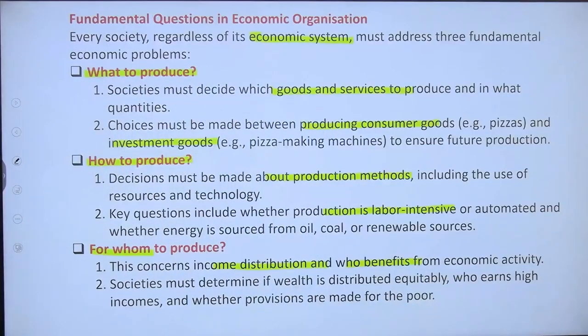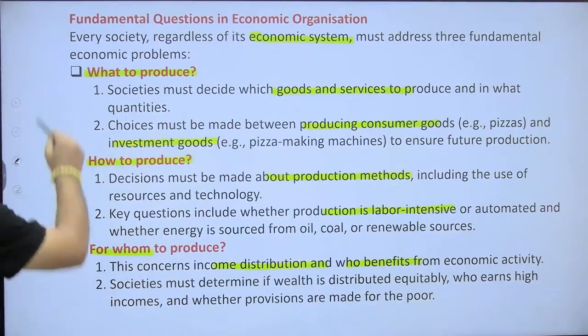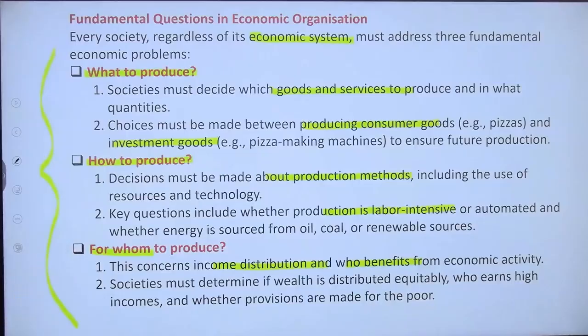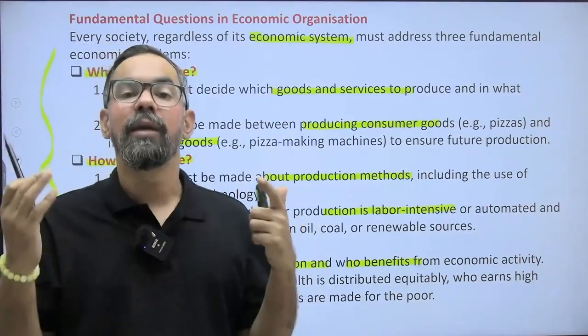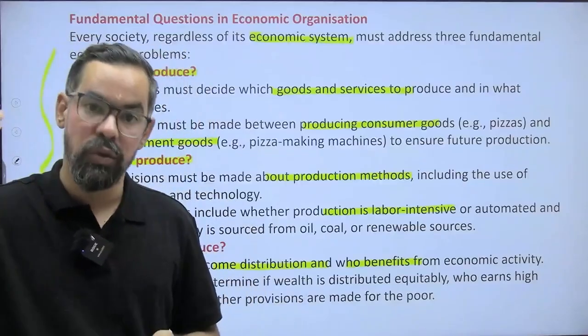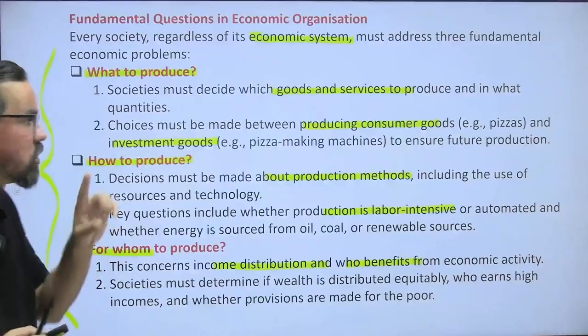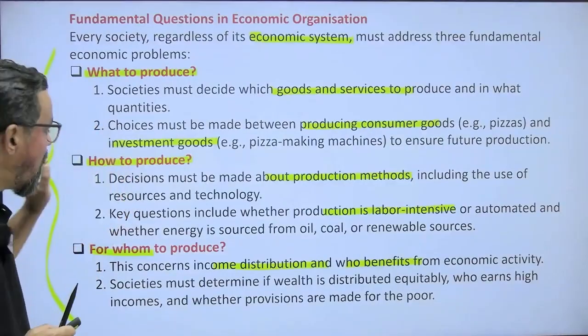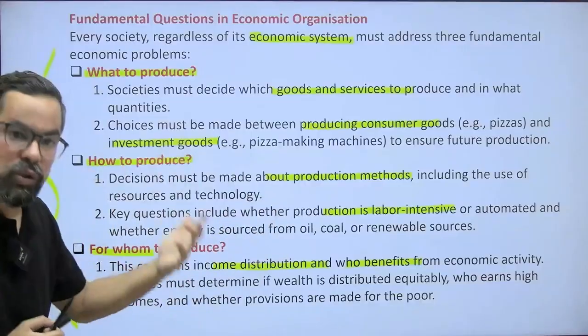Societies must determine if wealth is distributed equitably, who earns high incomes, and whether provisions are made for the poorer sections or not. So whenever the government of a particular economy comes up with a plan for how they are going to use resources, they face these three core questions: what we should produce, how we should produce it, and for whom we are going to produce it.